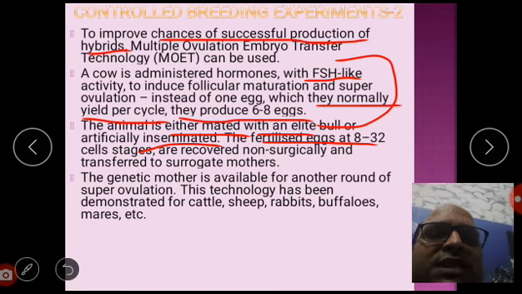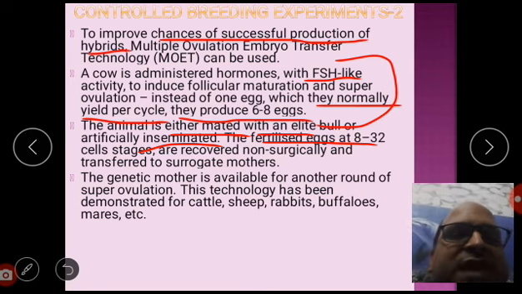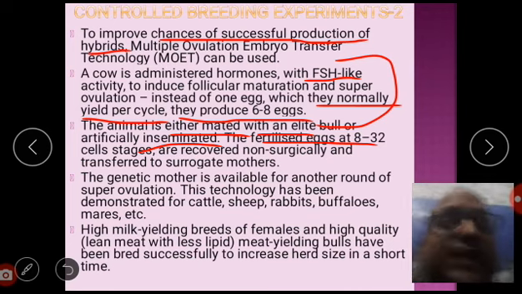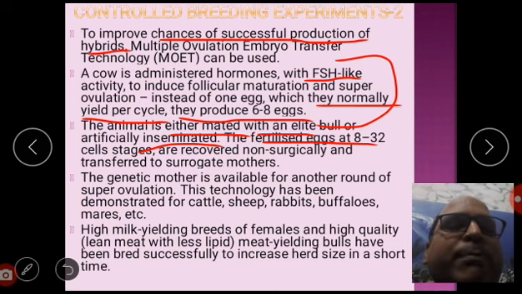This technology has been demonstrated for cattle, sheep, rabbits, buffaloes, mares, etc. Now what is the advantage of it? High milk yielding breeds of females and high quality lean meat with less lipid yielding bulls have been bred successfully to increase herd size in a short time.